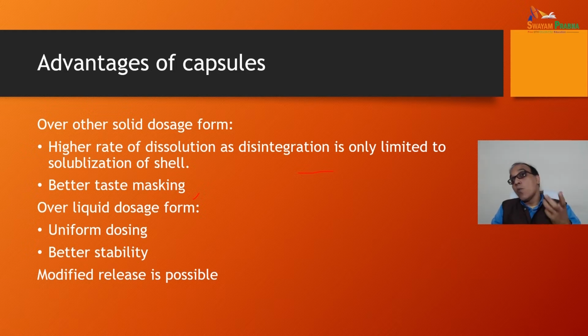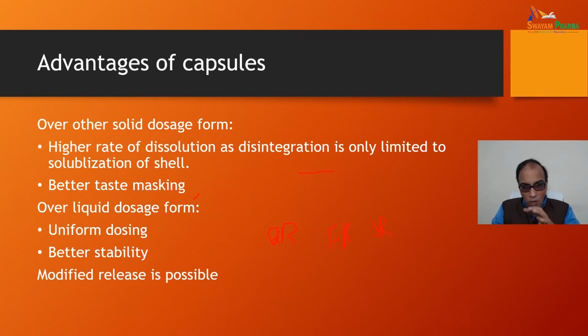You will ask how modified release is possible. What you can do is have different fractions of particles mixed in the content of that capsule. One may be a quick releasing fraction, then a fast releasing fraction, a slow releasing fraction and an extra slow releasing fraction.